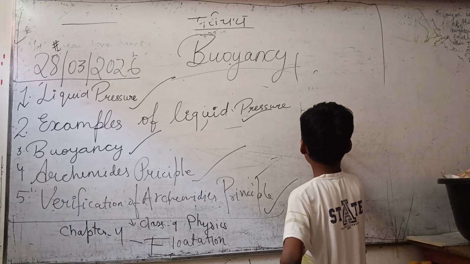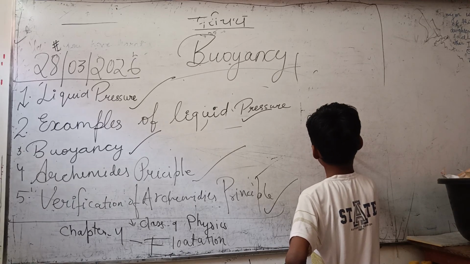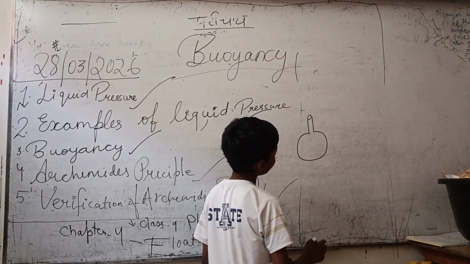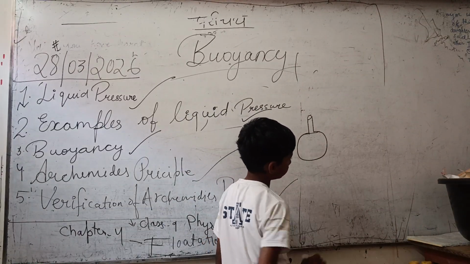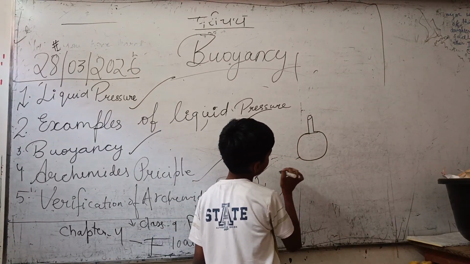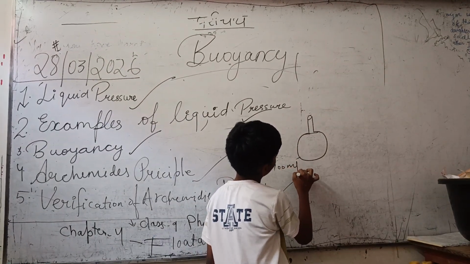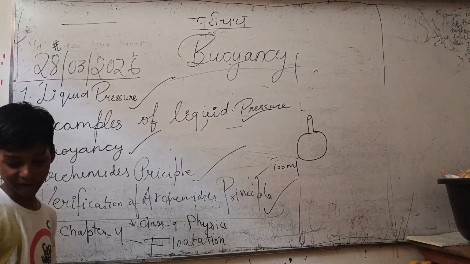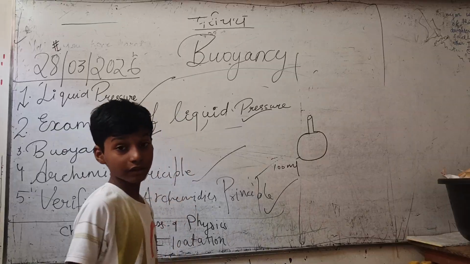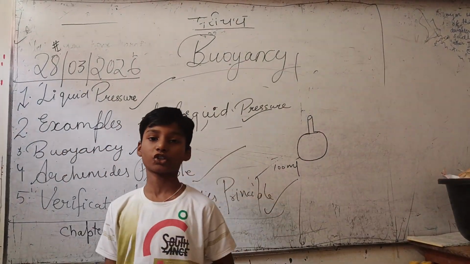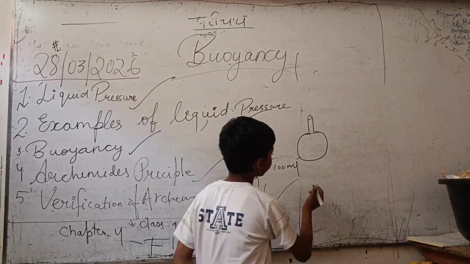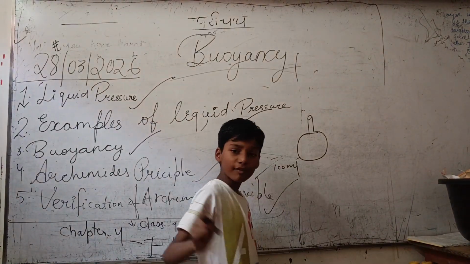You have to take a vessel and fill it with 100 ml of liquid nitrogen.